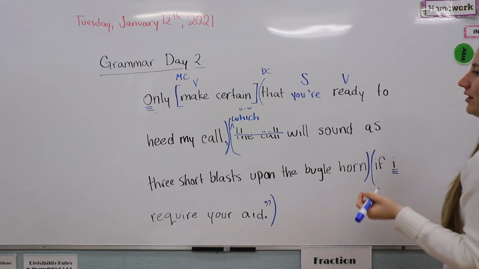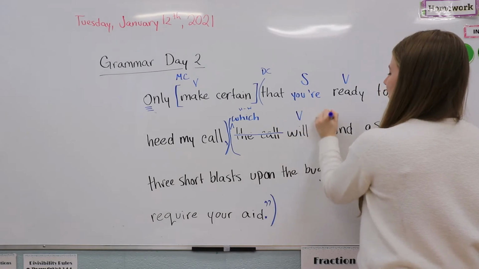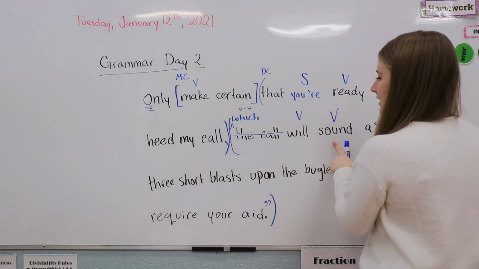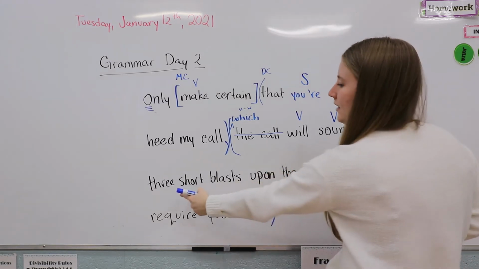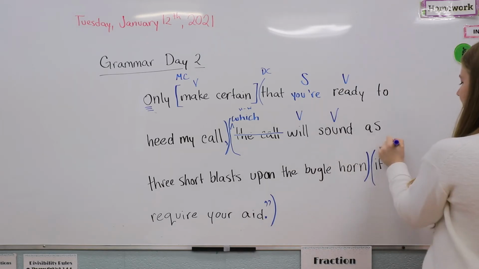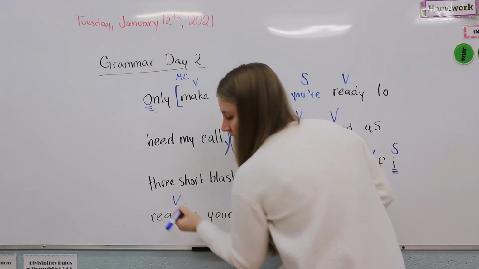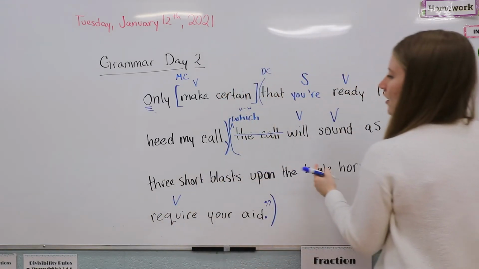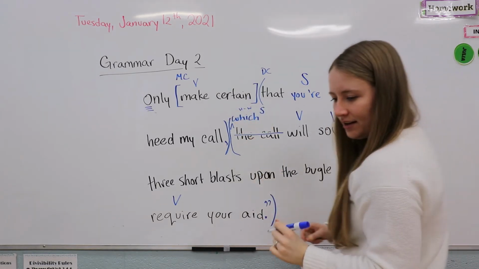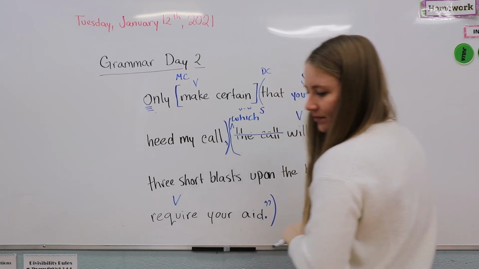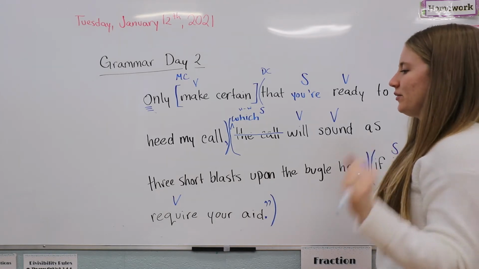So we've got our subject and verb for this one. Okay. And the verbs here are will and sound. So will is a sneaky verb. And sound. All right. And it's 3 short blasts. And then the last clause, I is our subject. And require is our verb. Okay. Oh, and sorry. Which is actually our subject over here. So which has a lot going on. Okay. So, now that we have our subject and verbs and clauses, we're going to work on the other things.